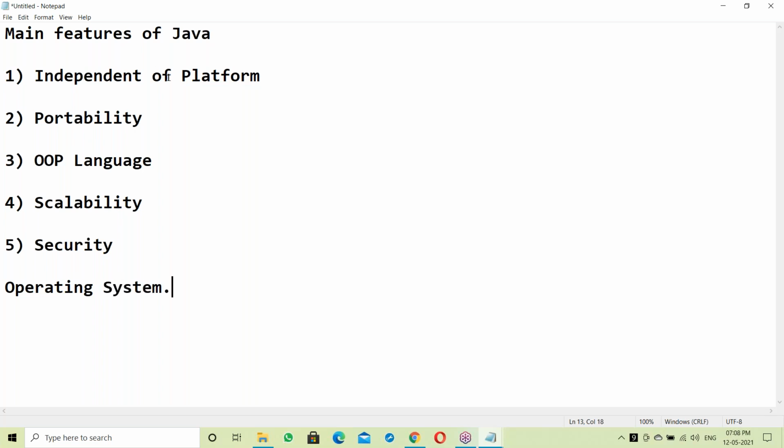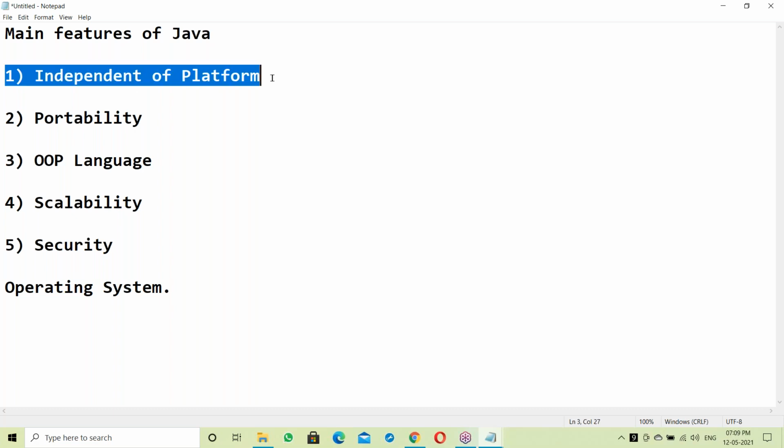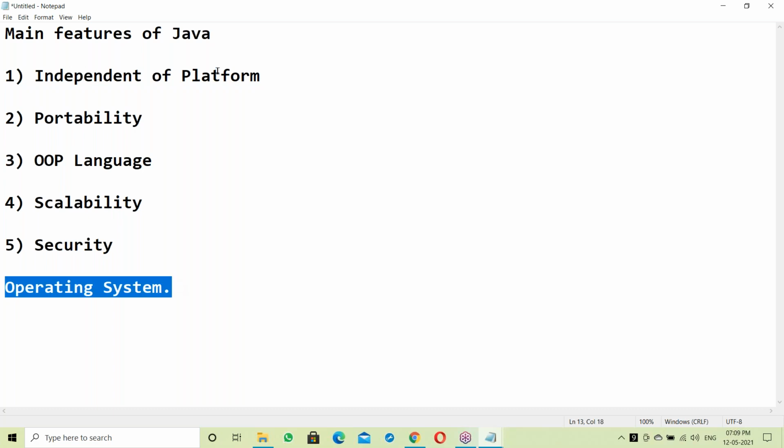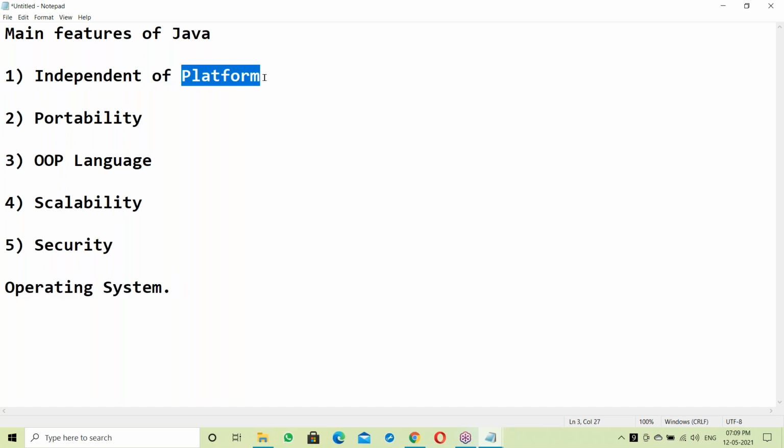See, independent platform. How Java made us independent of platform? To understand this, we need to know how the operating system is working. Platform is just the OS. So how is the OS working? That we'll discuss.